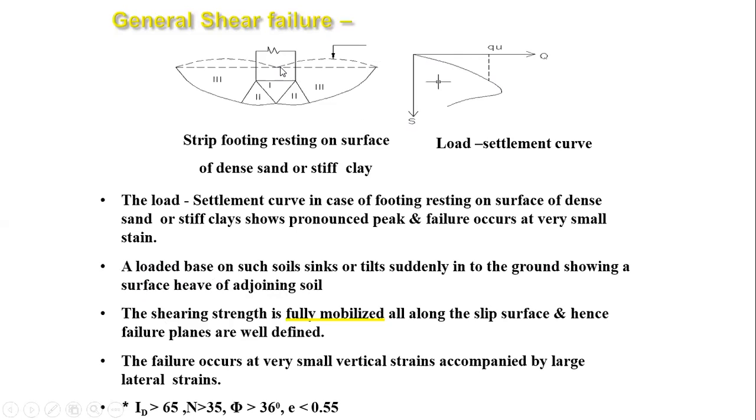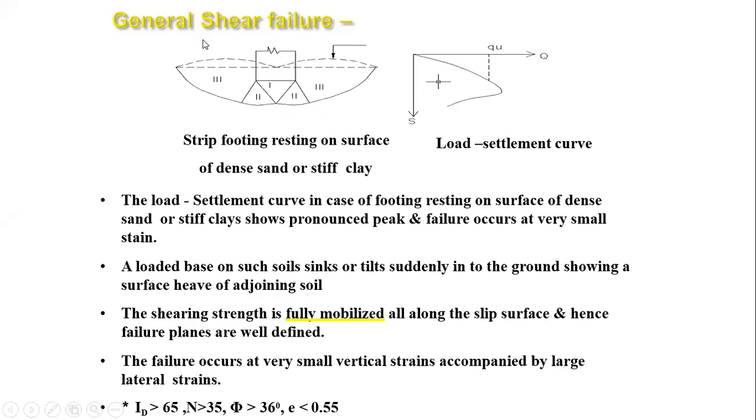Now when it happens, the bulging of the soil on both sides of the footing will be sudden. It will come up like this and this. The shearing strength is fully mobilized all along the slip surface, and hence failure planes are well defined. So in general shear failure, all the failure planes are very, very well defined. If you see an experiment also, you can see that it is very clear. And the failure occurs at very small vertical strain accompanied by a large lateral strain. So once the failure starts, the vertical strain is very less, but either it will shift to the right or it will shift to the left, and in the lateral direction the strain becomes very high.